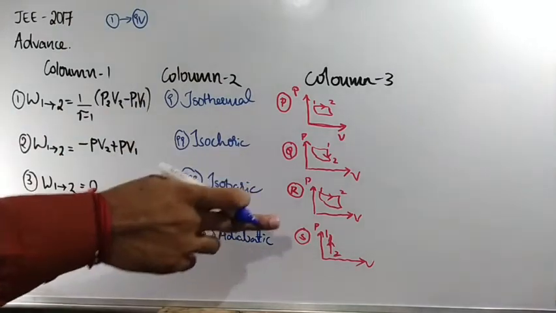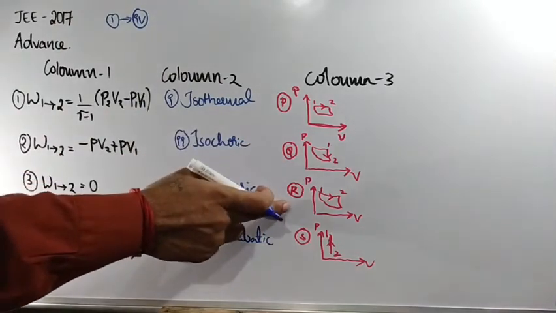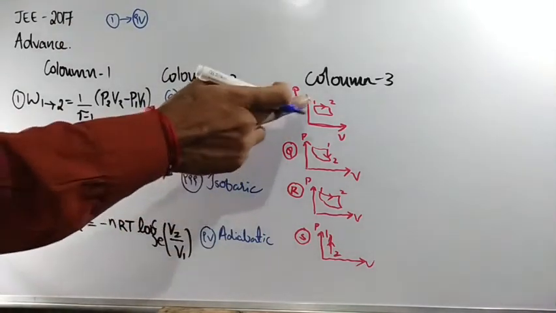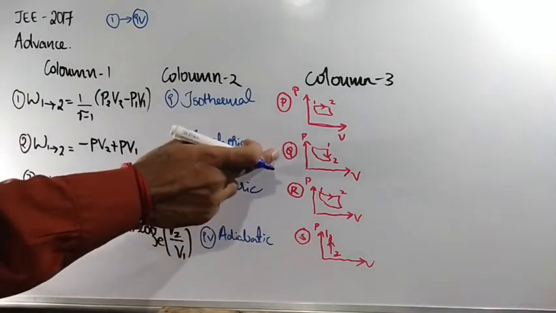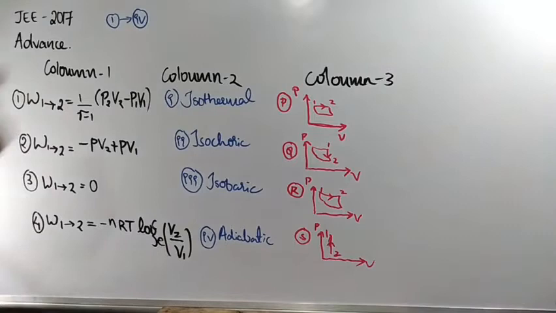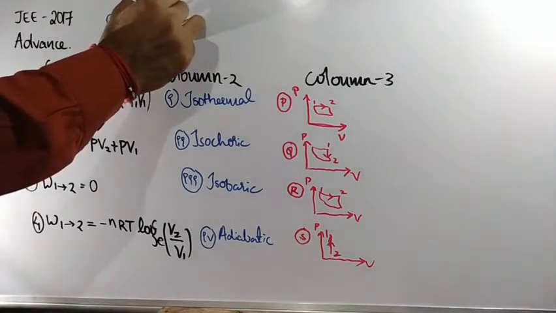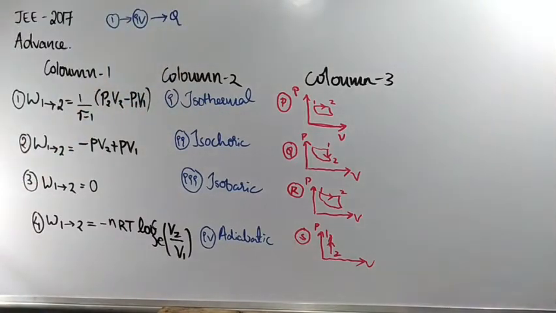Adiabatic graph has the maximum slope. So here minimum slope, here maximum slope, here zero slope, here slope is infinite. So this stands for Q. Clear? Are you getting? Next one.